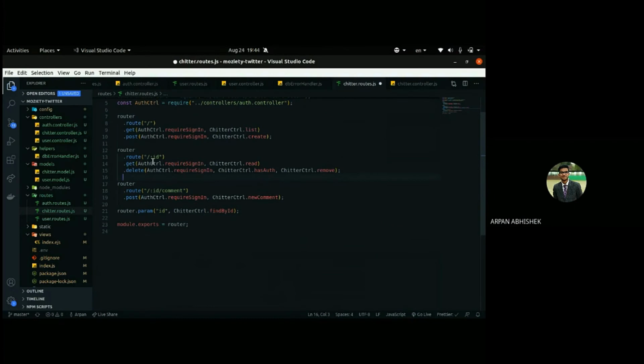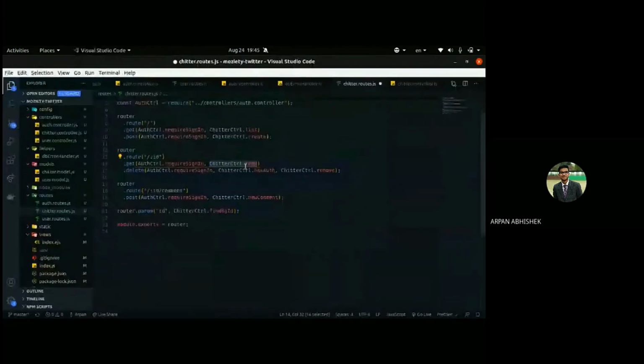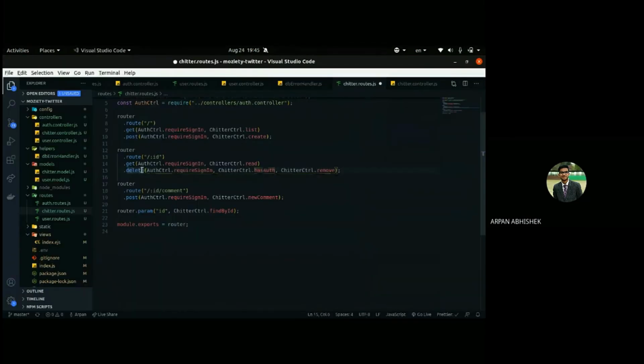So for the slash colon ID, we have one get request, which is read. This one is the get request when we get a single chitter. And this one, delete, is the delete request. Okay, HTTP methods. Do you guys know what HTTP methods are? This get, post, delete, these things. If you don't, I'll explain it in the end. And if you do, you can just move ahead.